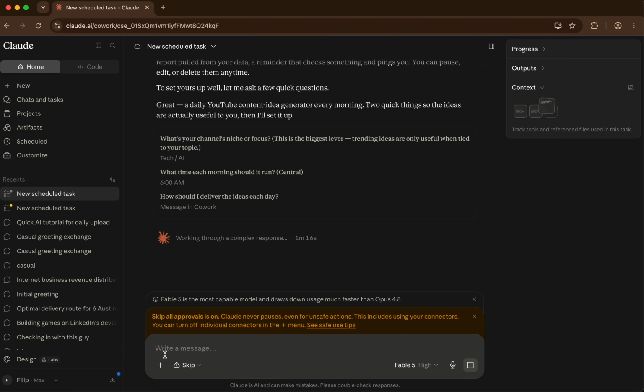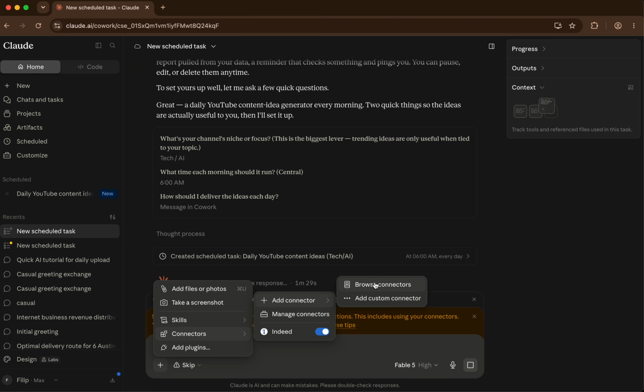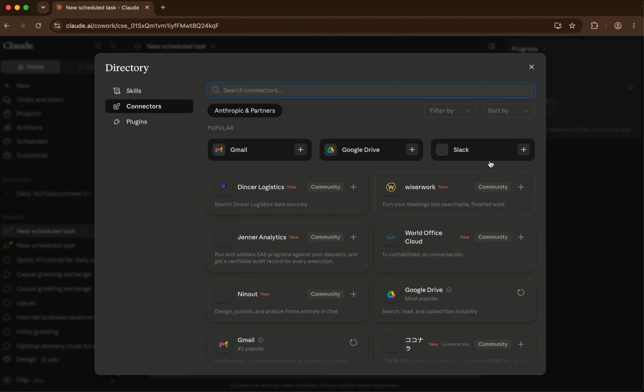And then while this is going, if I wanted to set up an MCP, like for example, if I wanted to connect this to Slack or Notion and have my results go there, I can go here to add connector and browse connectors, and here's where I'll see Slack, Gmail, Google Drive, everything else. So if I were to click on Slack, I would authenticate my Slack and then basically in that scheduled task communicate that I want the output to be sent to my Slack every morning.